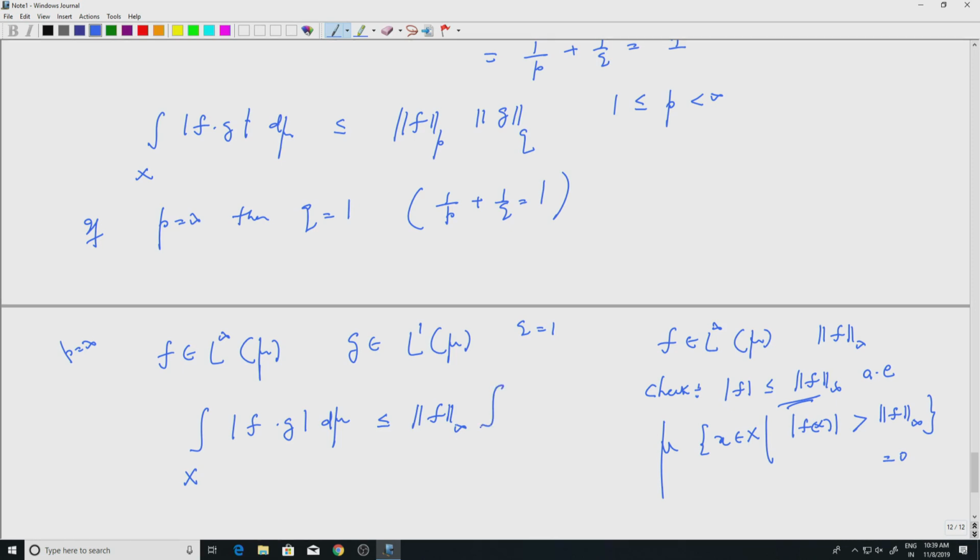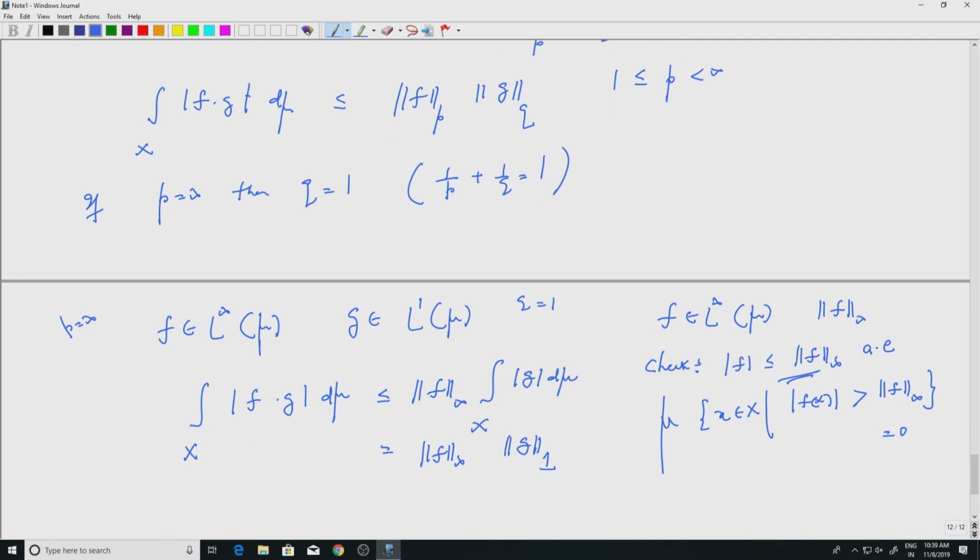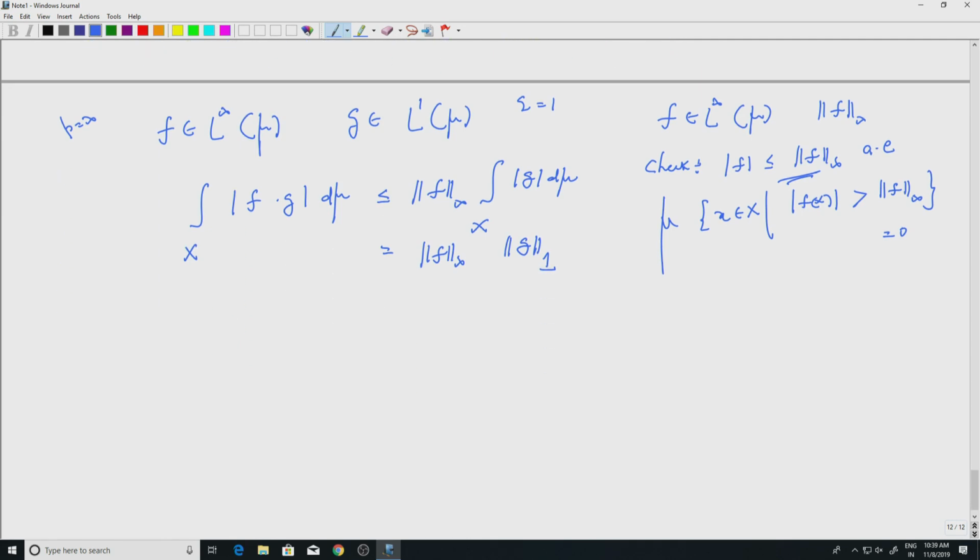So, I can take that outside, right, and I will have the integral over X of mod g d mu, which is the L1 norm of g. So, this is the L infinity norm of f times the L1 norm of g. So, if you multiply two functions which are at conjugate exponents, then the product is in L1. As I said, it is a generalization of the Cauchy-Schwarz inequality. When p equal to 2, q is also equal to 2, then Holder's inequality is called the Cauchy-Schwarz inequality.